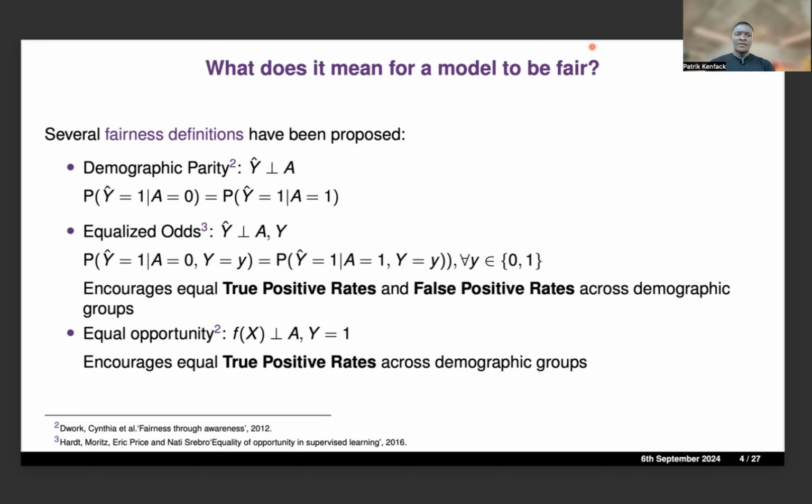On the other hand, equalized odds will basically enforce the true positive rate and the false positive rate to be equal across different demographic groups. And when we are more interested in cases where the model makes correct predictions, we will use equal opportunity, which basically just enforces the same true positive rate across groups.